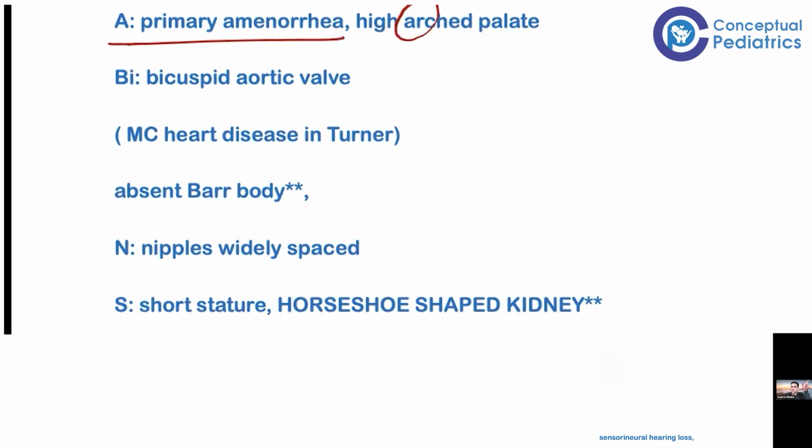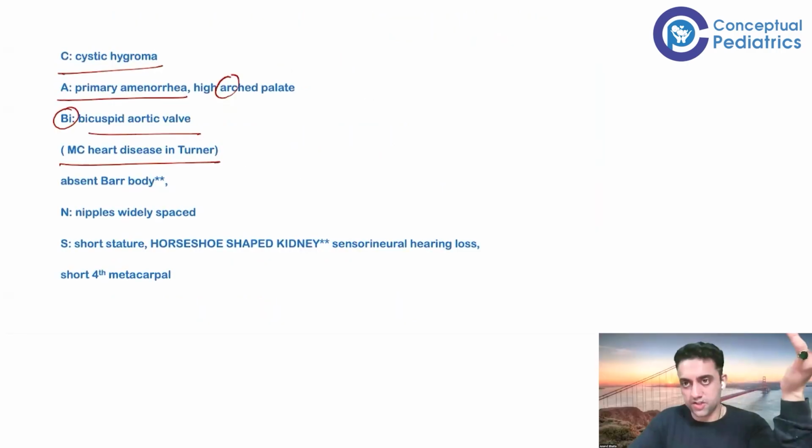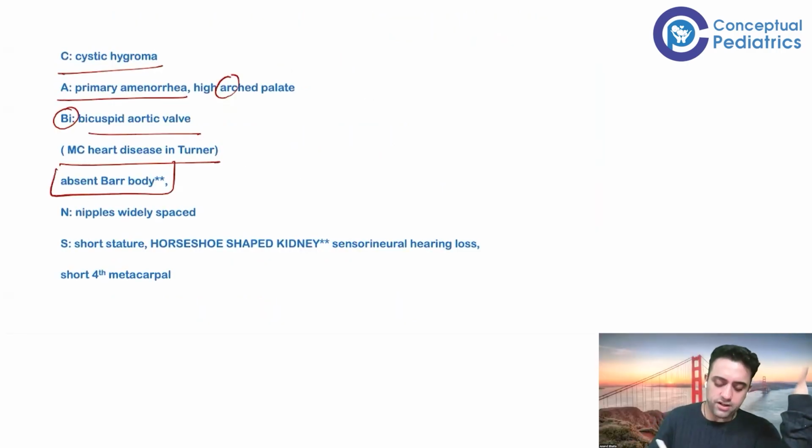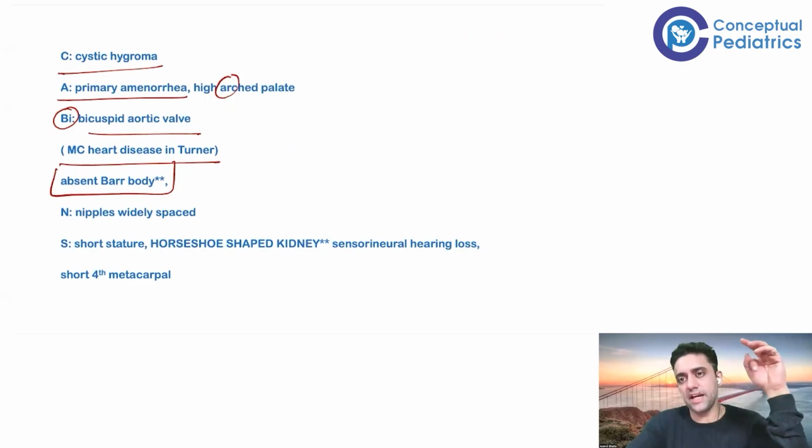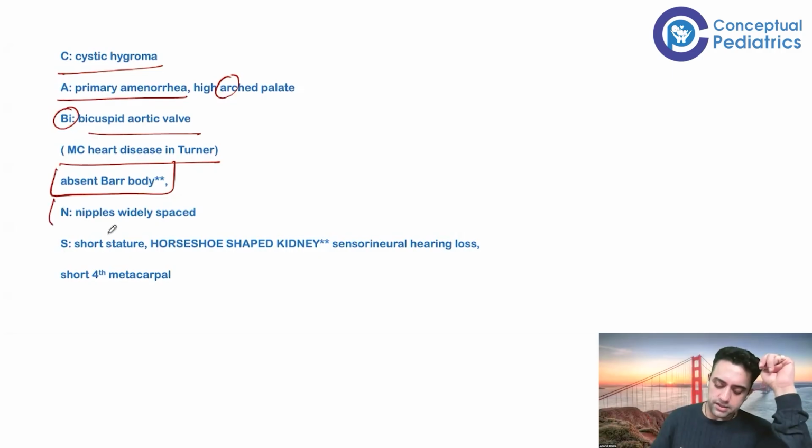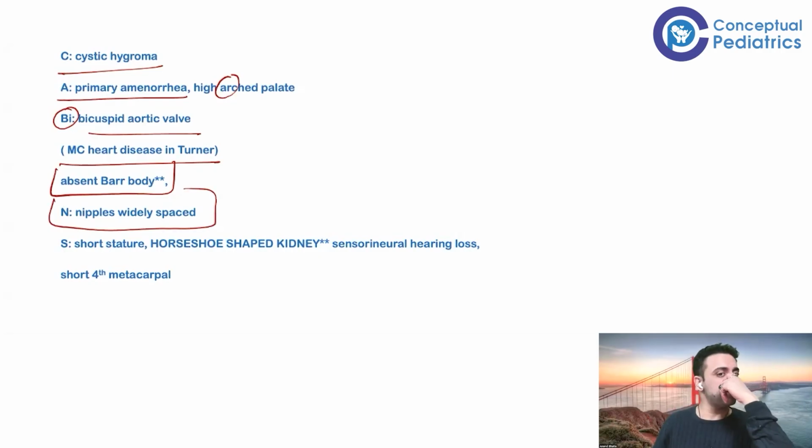So remember the previous syndrome also, Marfan also had a high arch palate, and because of the high arch palate, the patient will have a nasal voice, like I am speaking through the nose. Okay, cabins. B for bicuspid aortic valve, the most common congenital heart defect, and B for absent Barr body. This also they had asked in the SS paper. So absent Barr body is also a logical point regarding this one. Okay, nipples, they are widely spaced nipples.